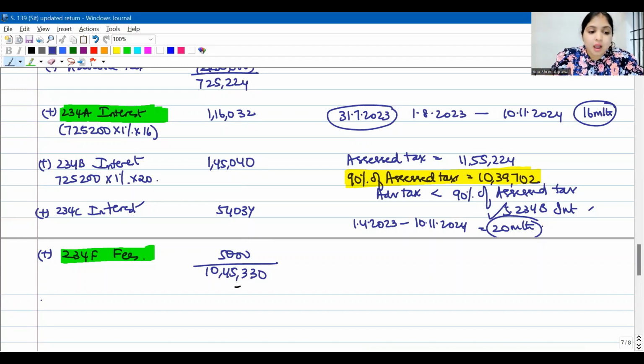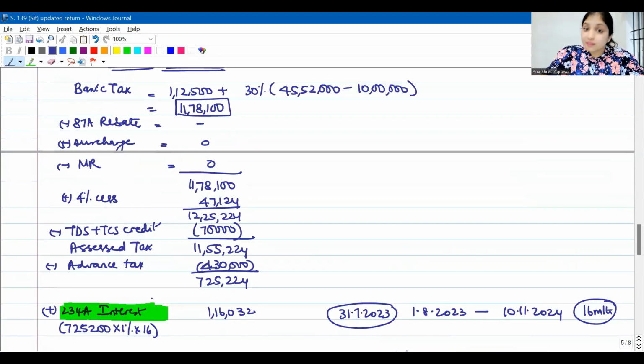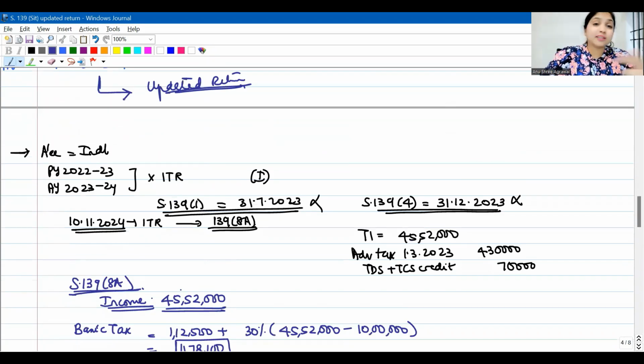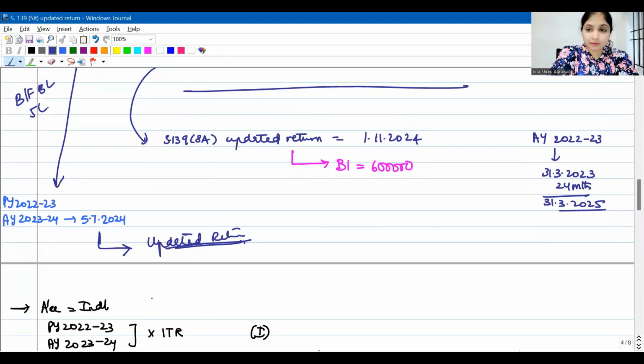But listen, under section 140B, you have to pay some additional tax also. Why? This is the new concept which I had not discussed with you when I was discussing updated return. Updated return, you know, is for when the assessee did not file the return at all, or he filed the return but he wants to revise, and the time to revise is over.